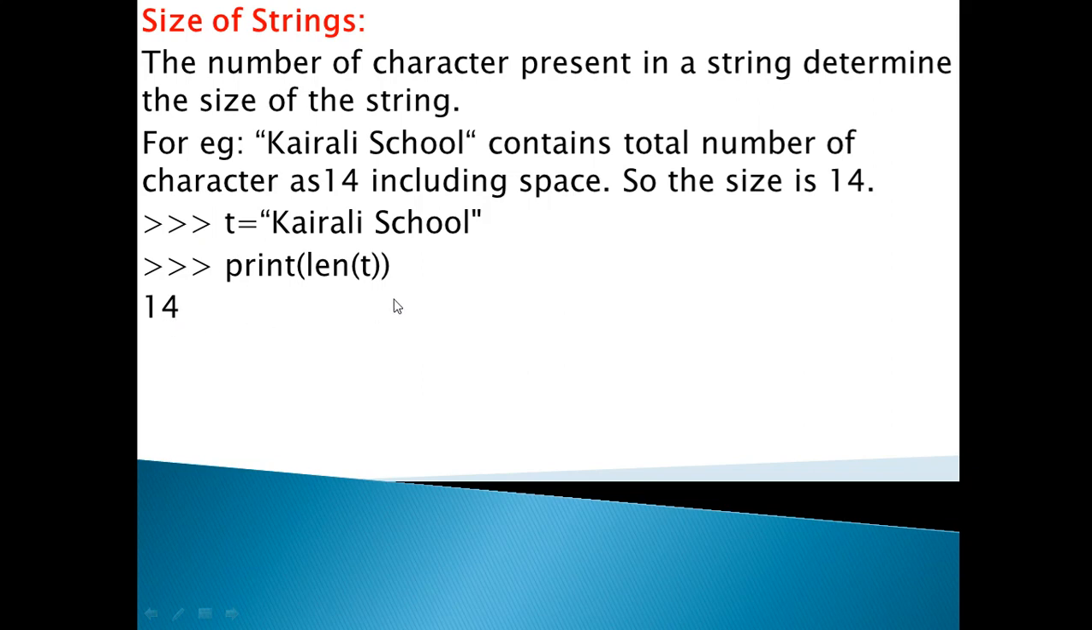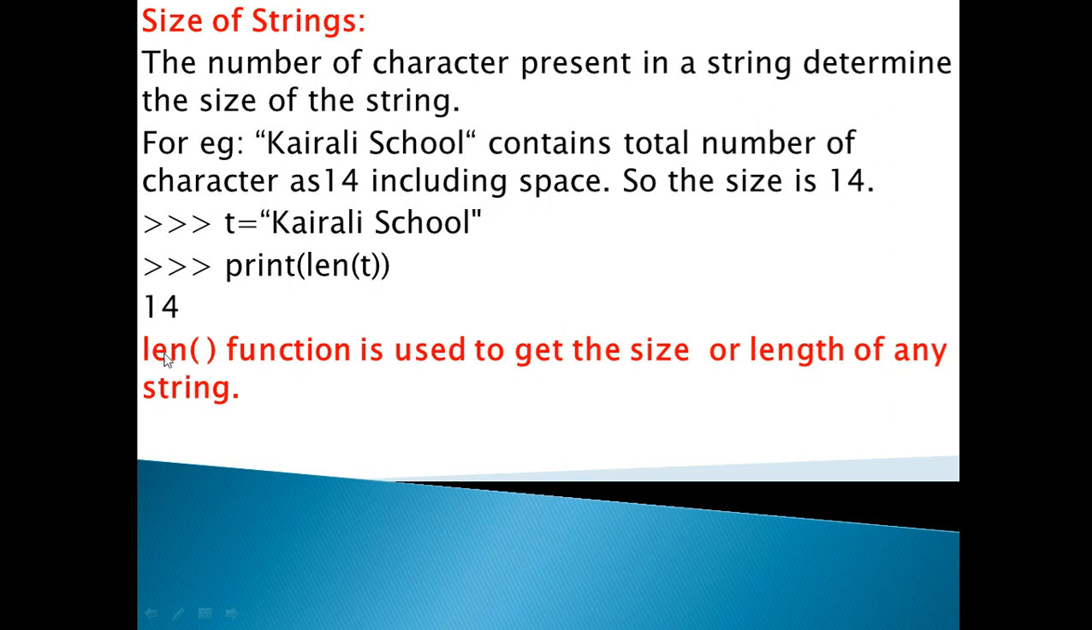14. Why? Because the len function is used to find the length or size of the string. The string variable t contains the string Kerala school, and the total size of Kerala school is 14. That is why it returns 14. So it is very important that the len function is used to get the size or length of any string. Len must be written in small letters; all the characters must be in small case.